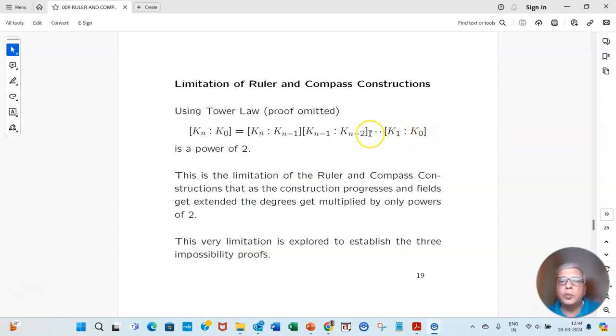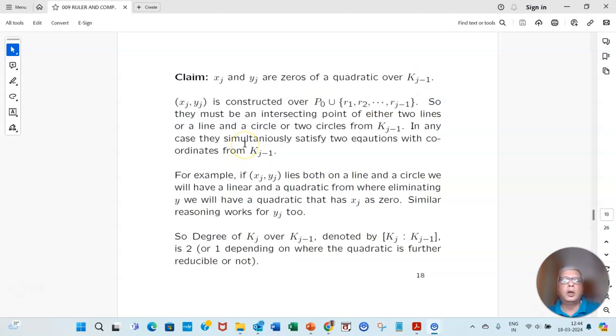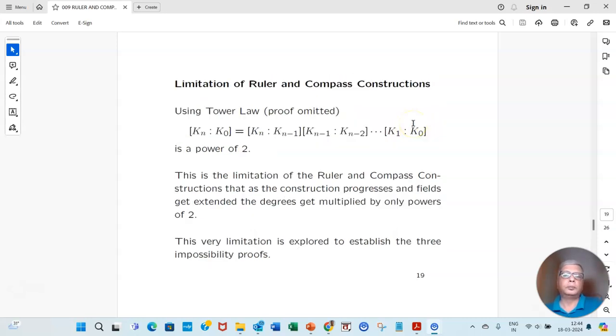We get K1, then we get K2. Finally, from K(n-1), we get Kn. But each time the degree of extension for the ruler and compass construction is 2. I have the proof here. For ruler and compass construction, the monic polynomial has degree 2.